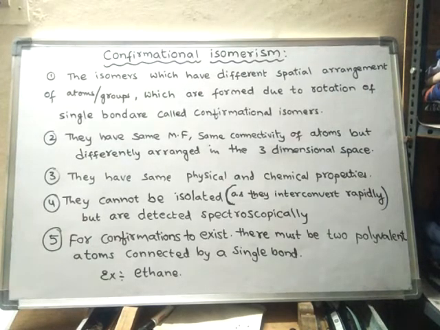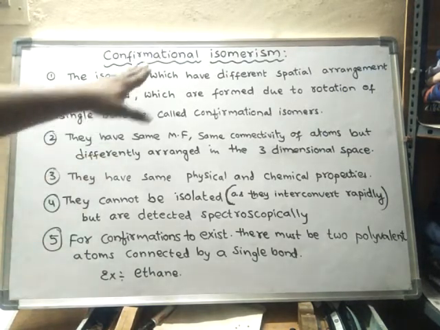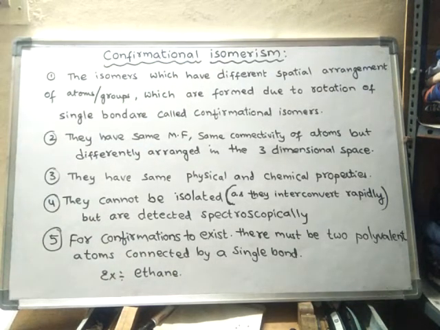We learnt about tautomerism. Now we are going to learn about the next type of isomerism known as conformational isomerism. Conformational isomerism is a part of stereoisomerism, or else space isomerism. Stereoisomerism is classified into two types: conformational isomerism and configurational isomerism. So first we will learn about conformational isomerism. After that we will learn about configurational isomerism.